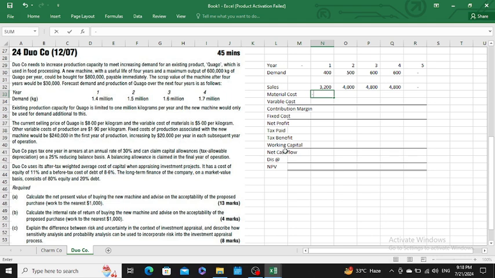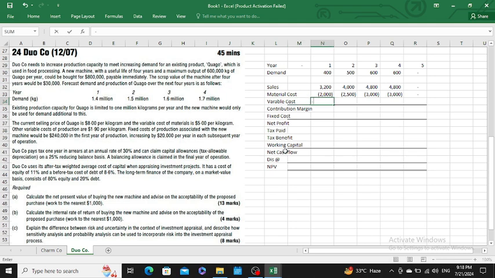Then our material cost is 5 per kg. So it would be 2000 for the first year, 2500 for the second, 3000 for the third, and 3000 for the fourth.